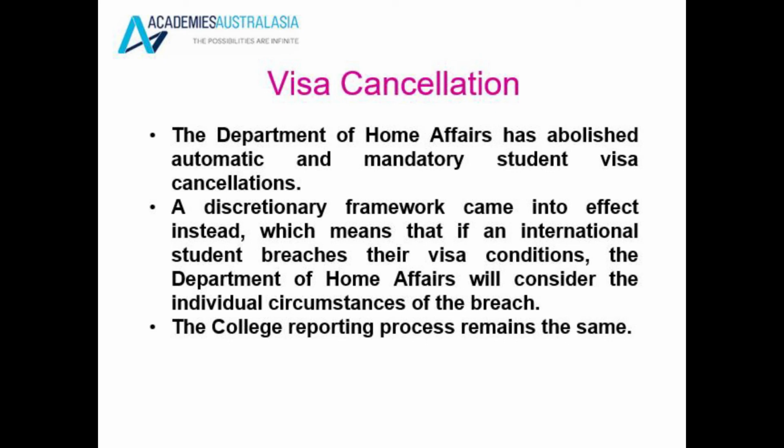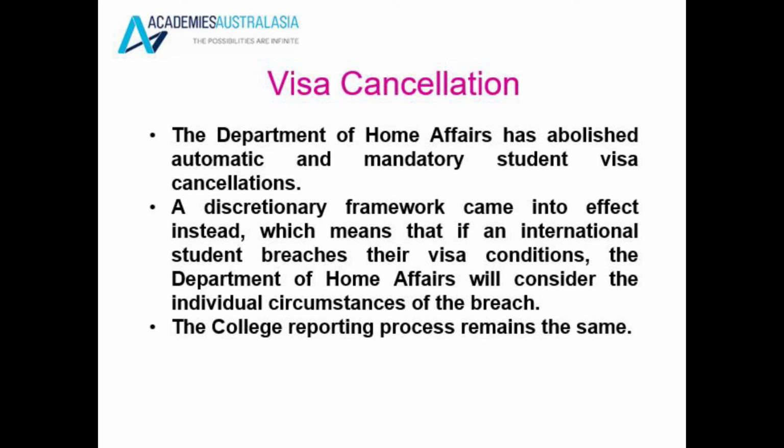Visa cancellation. In the case of being reported or receiving an intention to report, the school will report you if your attendance is unsatisfactory or your course progress is unsatisfactory.